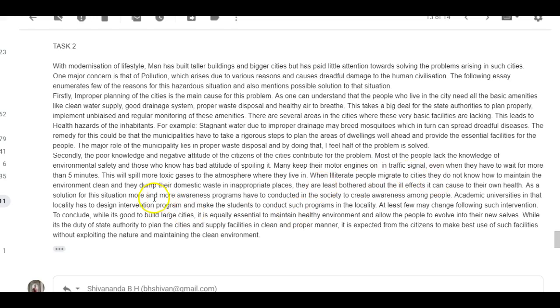"This will spill more toxic gases into the atmosphere in where they live." Get rid of the "in." "When illiterate people migrate to cities, they do not know how to maintain the environment clean, and they dump their domestic waste in inappropriate places. They are least bothered about the ill effects it can cause their own health."